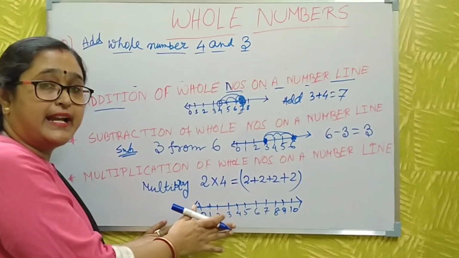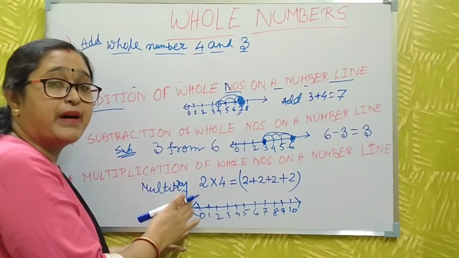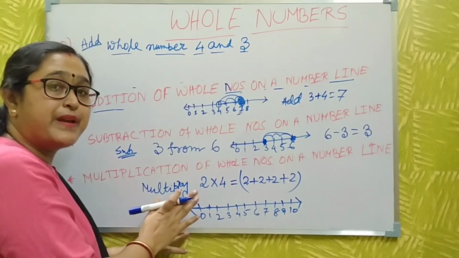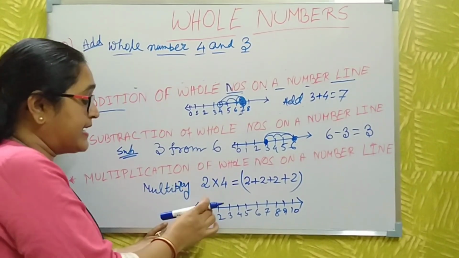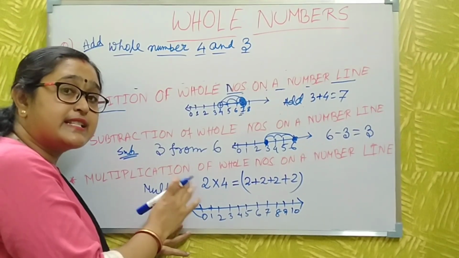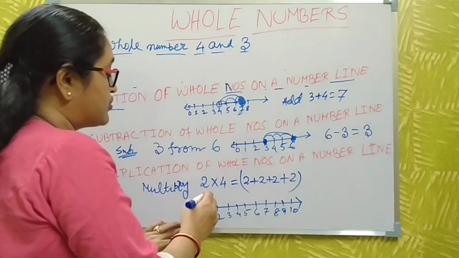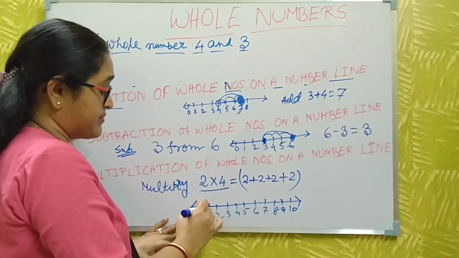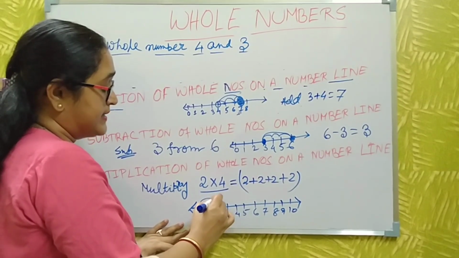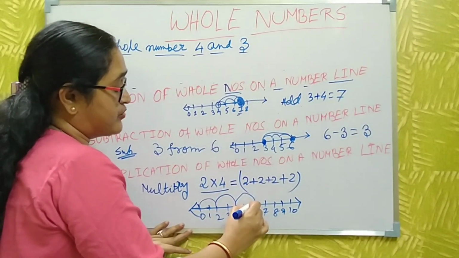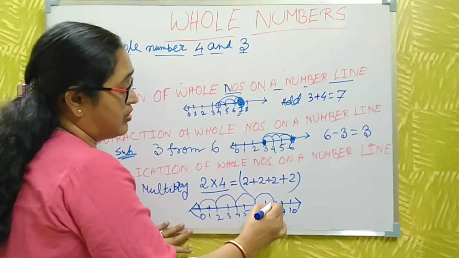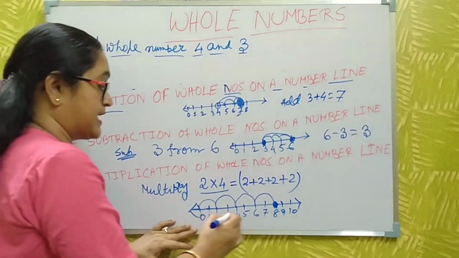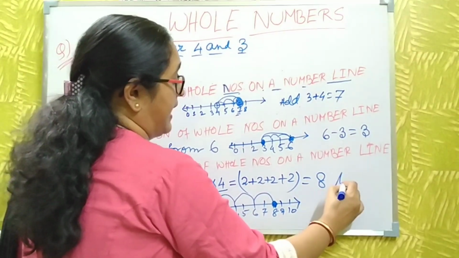You draw the number line with a pencil and a scale, and the gaps must be the same. Listen very carefully. Now you do the multiplication. Here you go 2, 4 times. First 1 two, then 2 twos, then 3 twos, then 4 twos. You come here. Then the multiplication by the number line becomes 8. 8 is the answer.